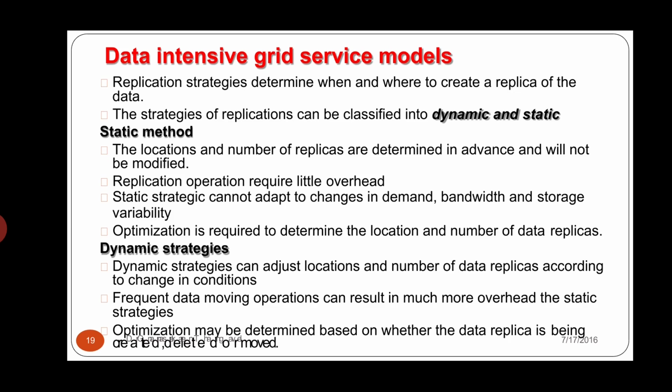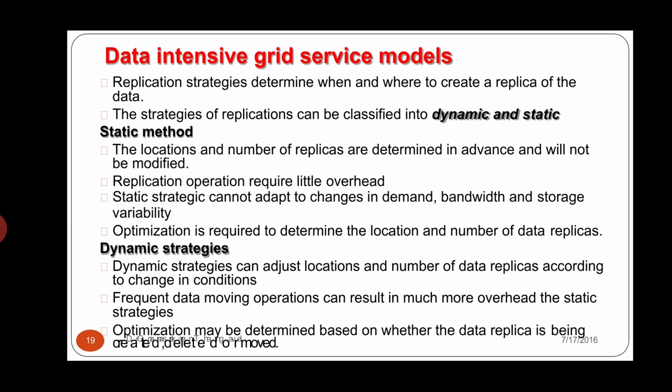So the replication operation requires little overhead modification. The static strategy cannot adapt to changes in demand, bandwidth and storage variability. And the most important point, optimization is required to determine the location and the number of data replicas. This is nothing but the static method.